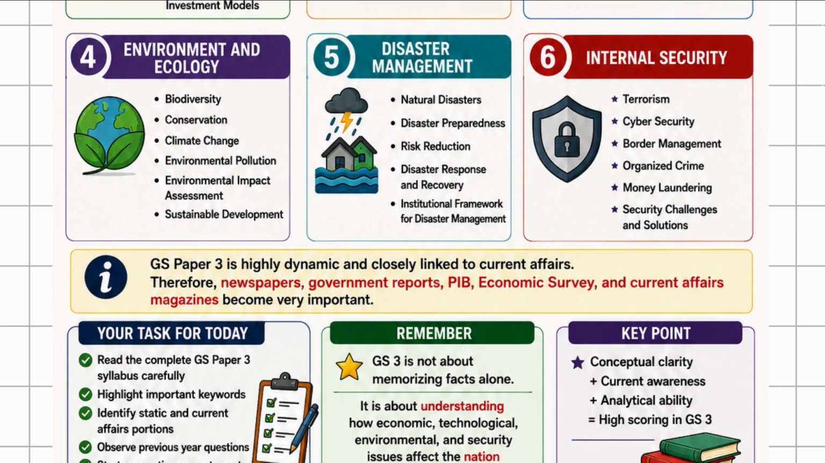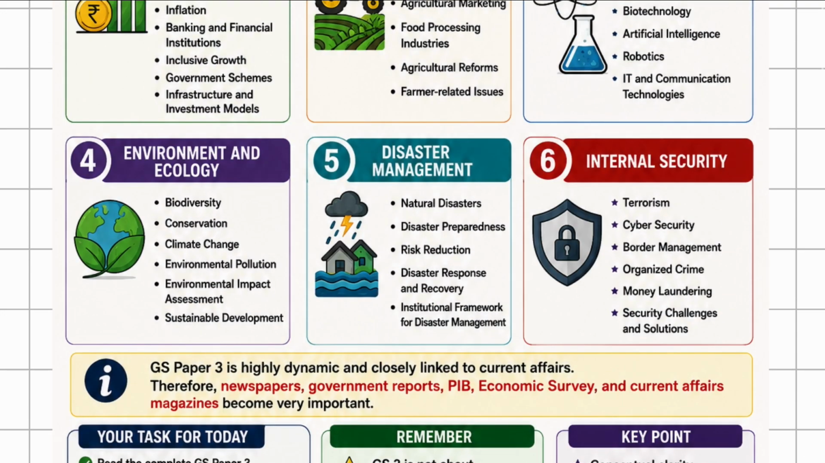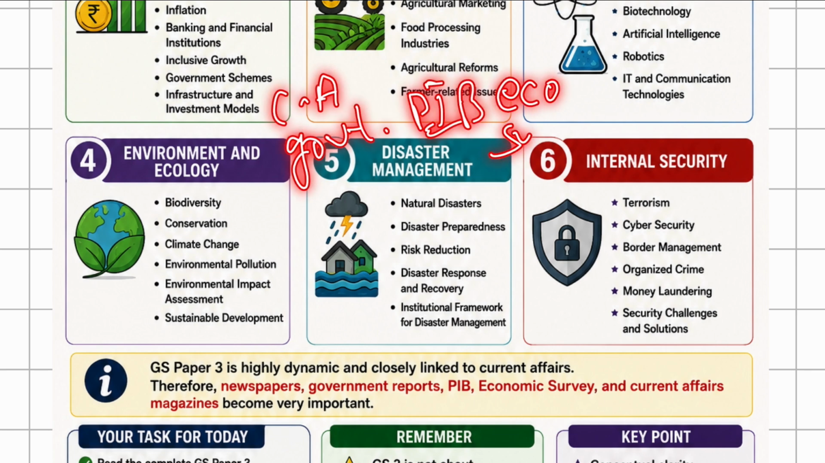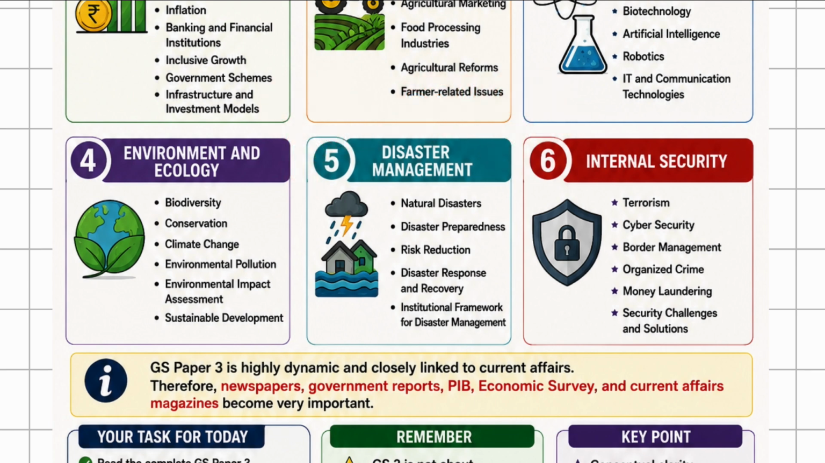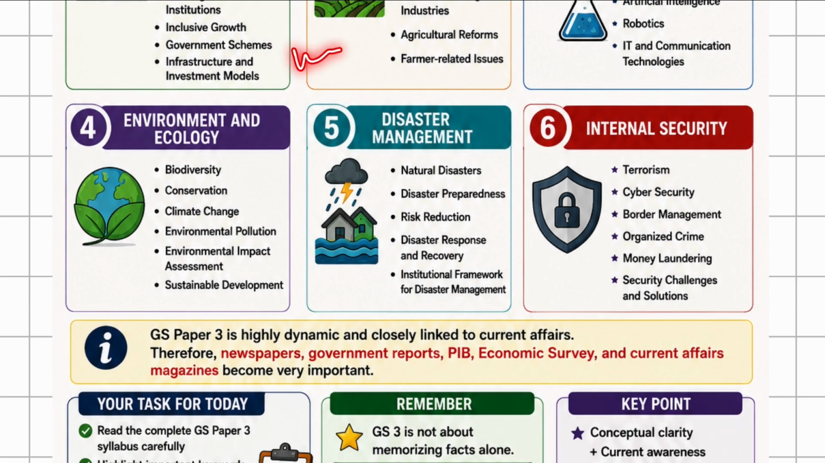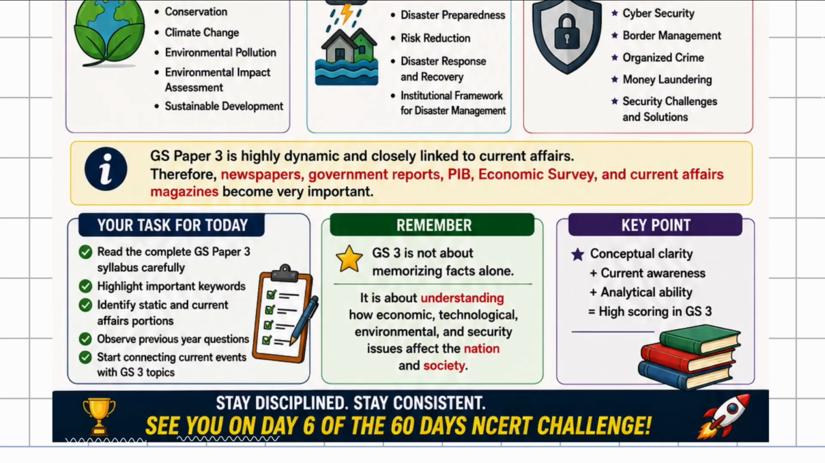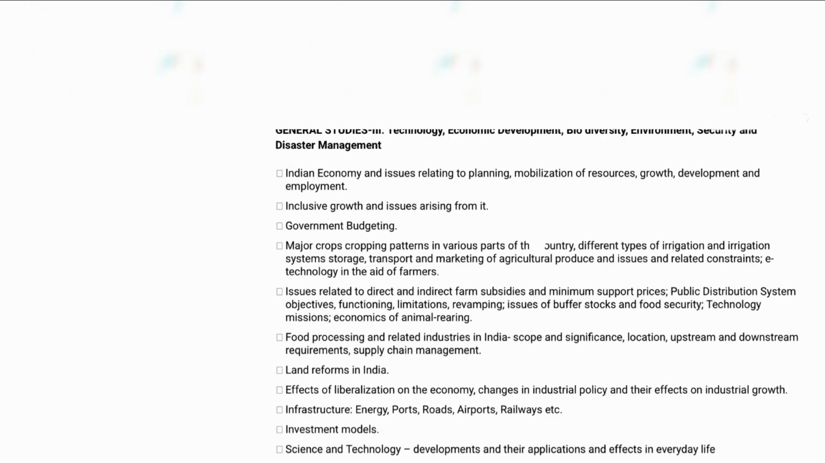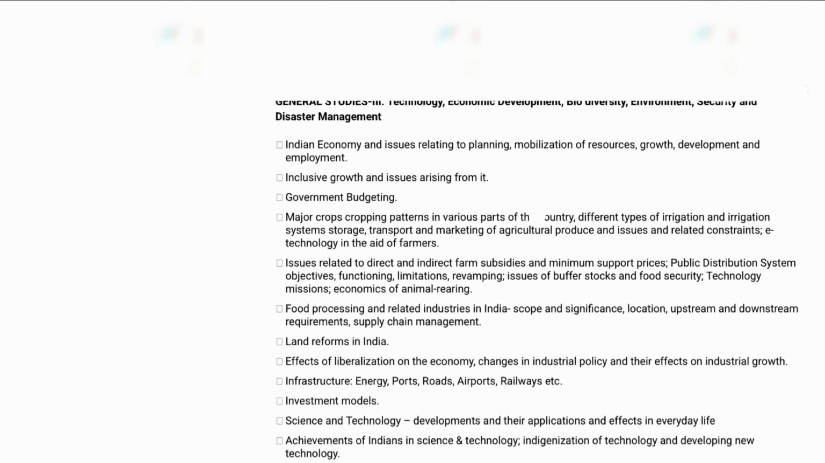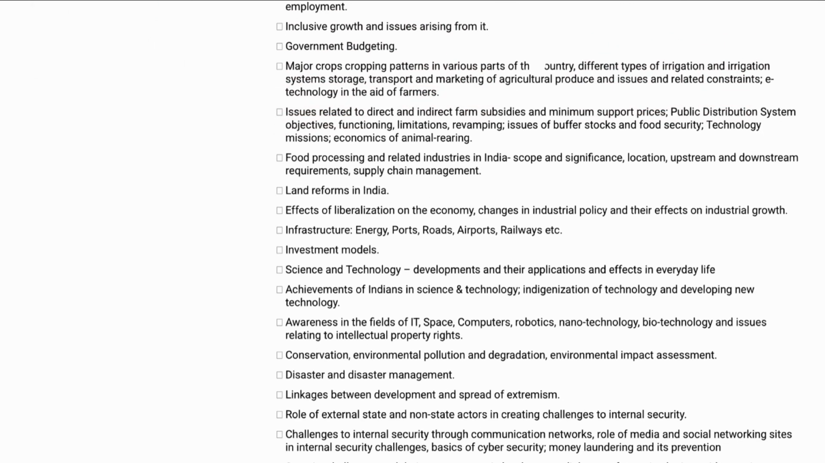Therefore, newspapers and government reports, PIB, and economic survey become very important. Also, in newspapers, magazines and current affairs, you will find the syllabus of GS paper 3, which includes technology, economic development, biodiversity, environment, security, and disaster management.